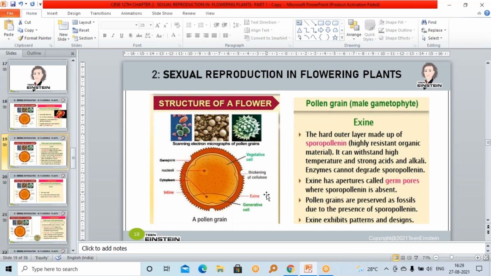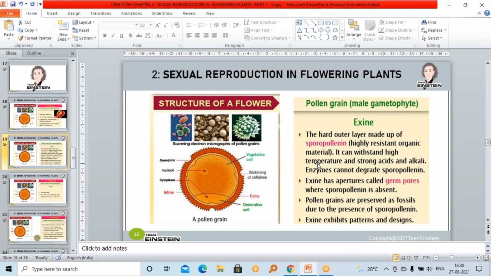Exine is made up of sporopollenin and it's an organic material. The sporopollenin is an organic material which is highly resistant. It can withstand high temperature, strong acids, alkalis, etc. And no enzyme can degrade this sporopollenin. That is the important point.